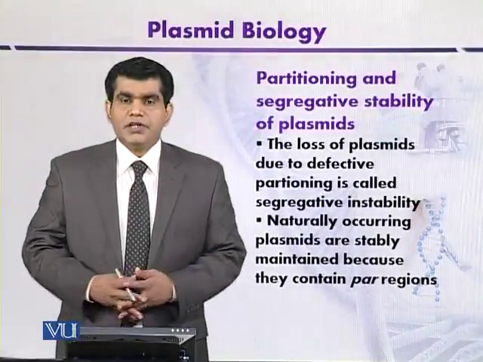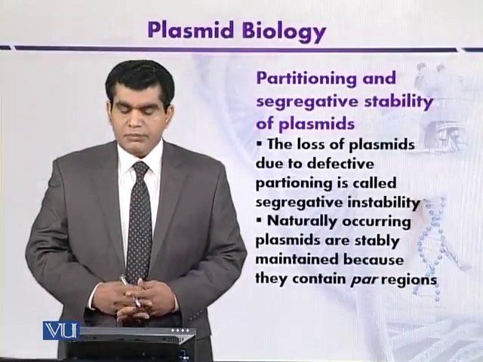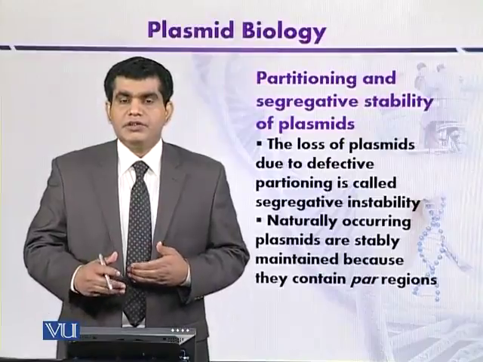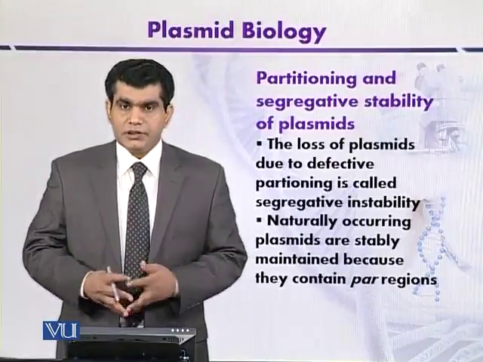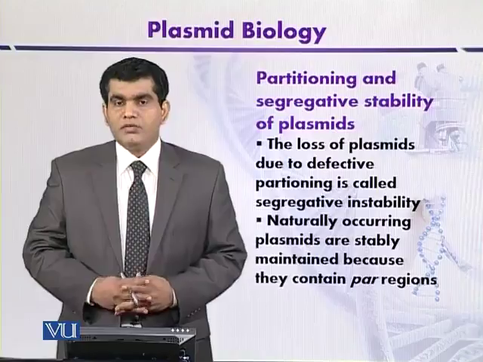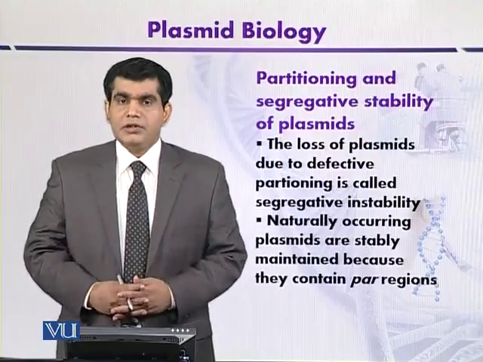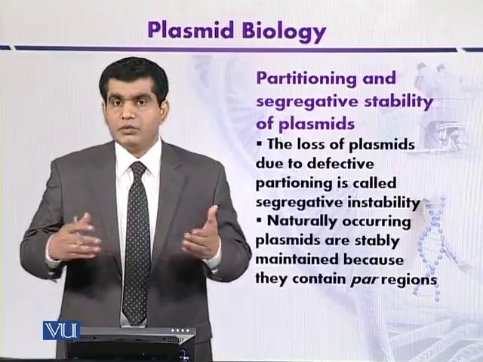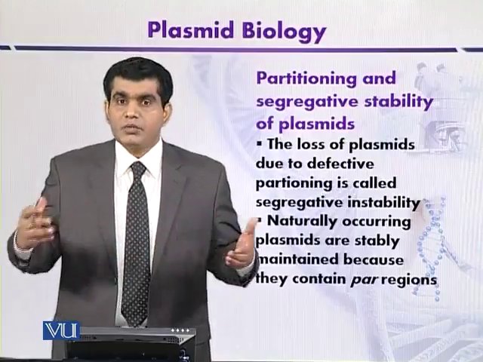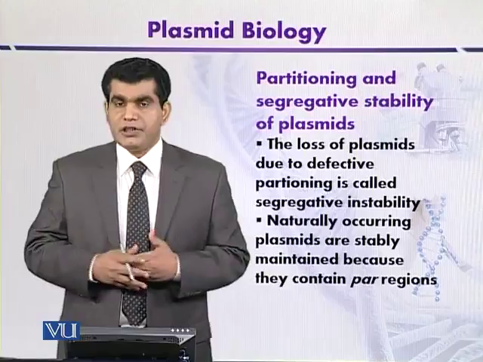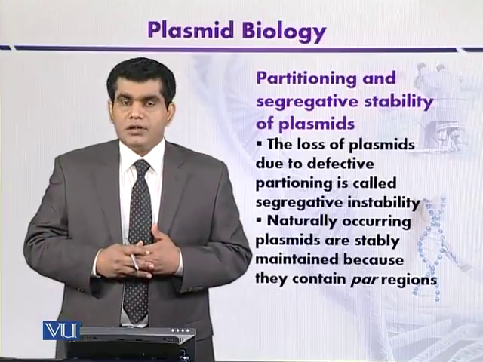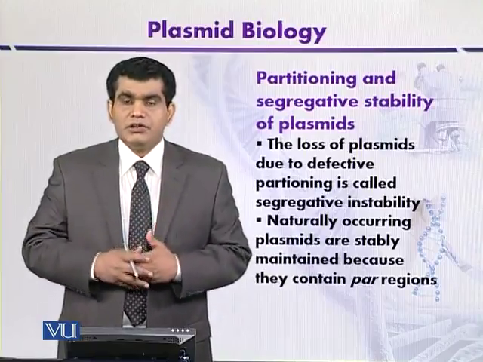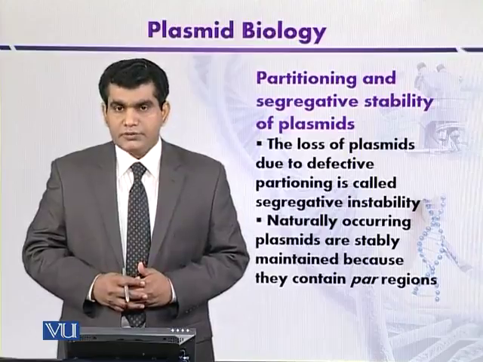Another aspect of plasmids is partitioning and segregative stability. When a cell divides, its nucleic acid, including the bacterial chromosome or plasmid DNA, is segregated equally into the daughter cells.